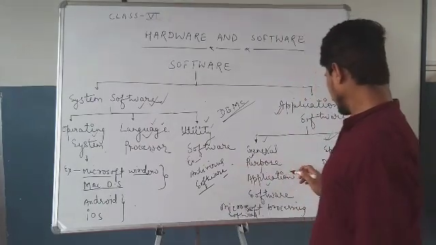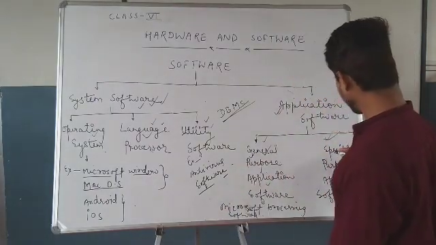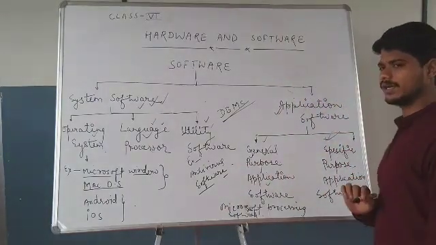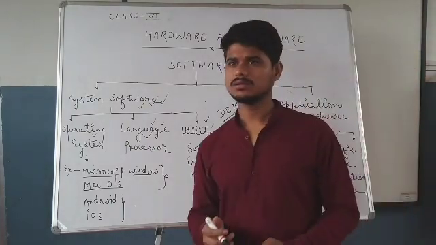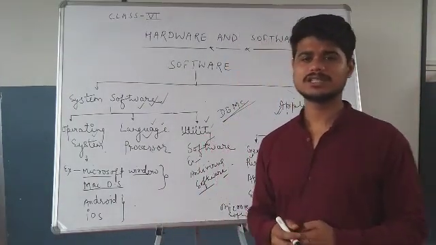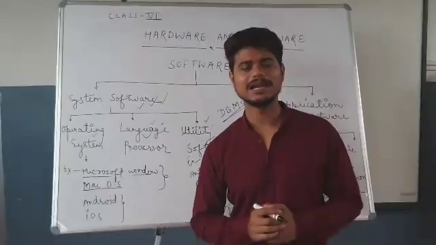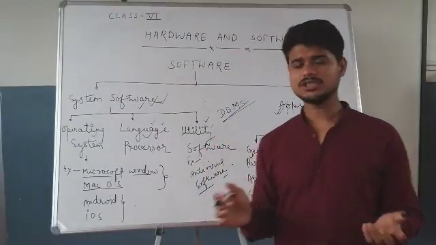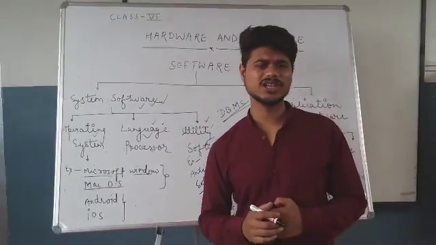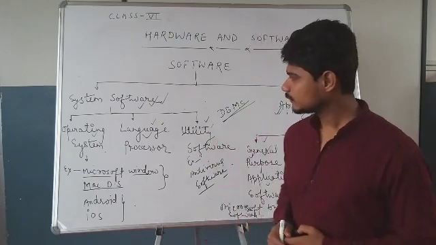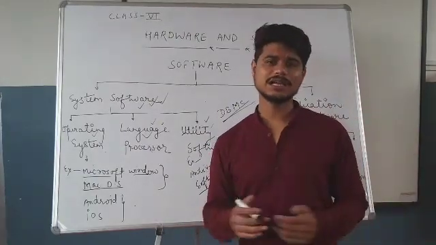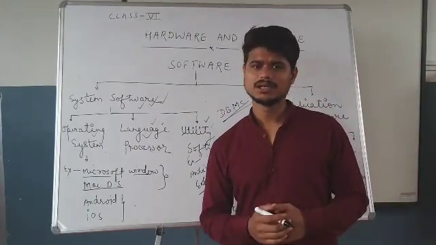Examples of specific purpose application software are reservation systems used at the airport and railway station, payroll system used by the organization, and billing system used in the supermarkets.